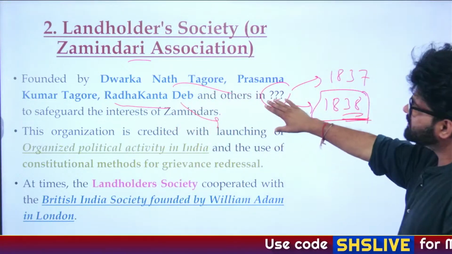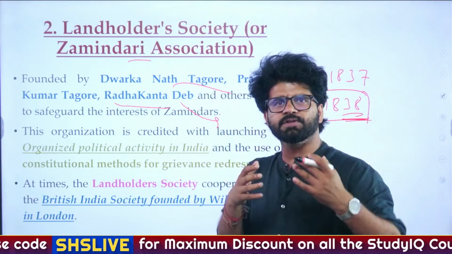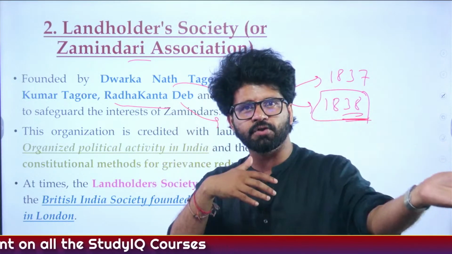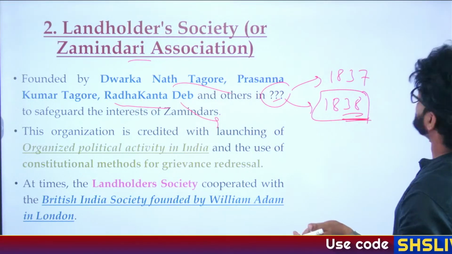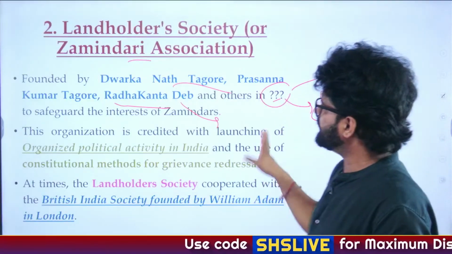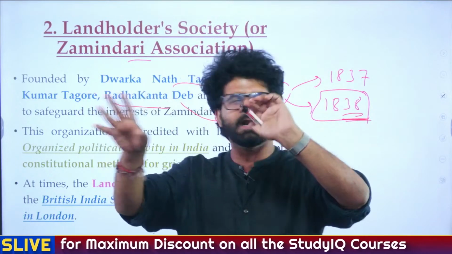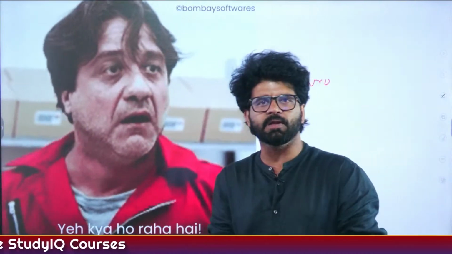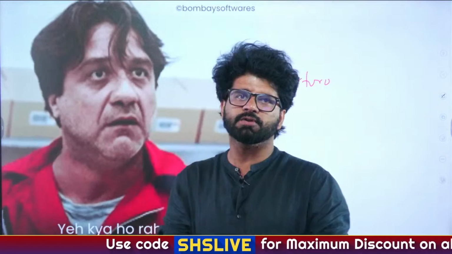So why this thing is very interesting is, you have Dwarkanath Tagore, you have Prasanna Kumar Tagore, and many of these are followers of Raja Ram Mohan Roy, and then you also have an adversary of Raja Ram Mohan Roy, that is Radhakant Deb here. So that's why we are saying this whole thing, that Raja Ram Mohan Roy died in the early 1830s. This Zamindari Association was formed around 1837-38. He died around 1833. Maybe when he was in heaven, he must have been feeling like, dude, what is happening here? My friends and enemies are coming together to form this particular Landholder Society or Zamindari Association.